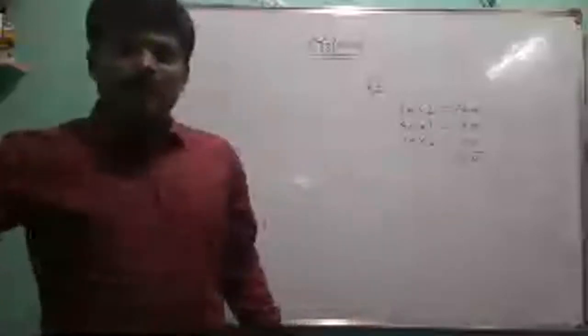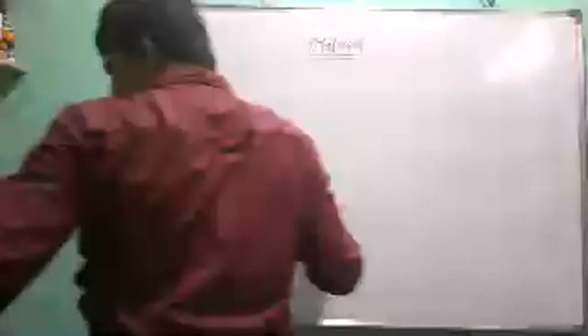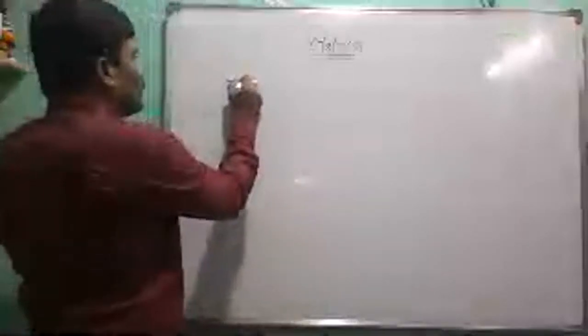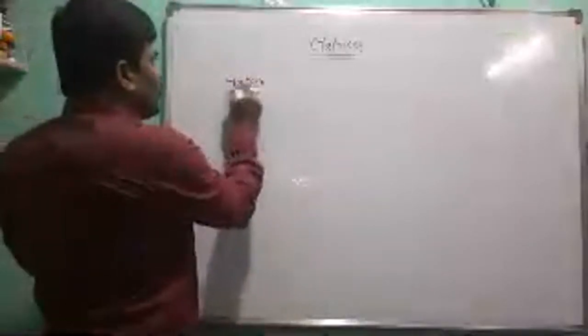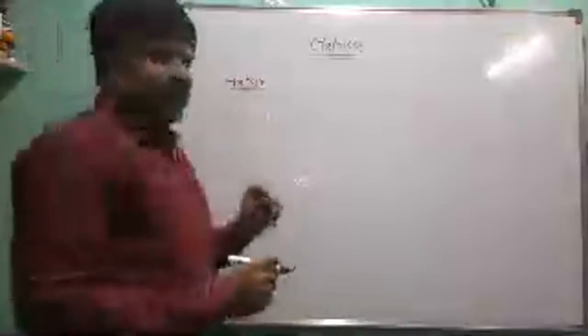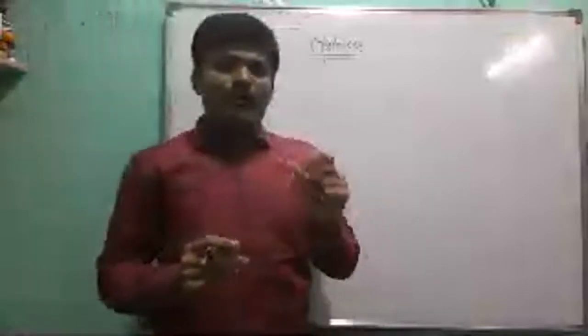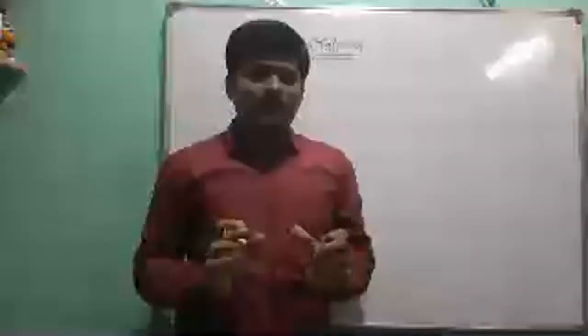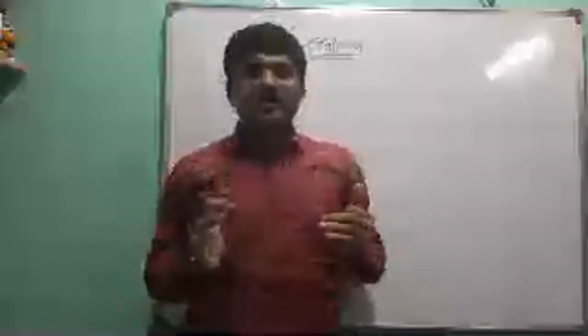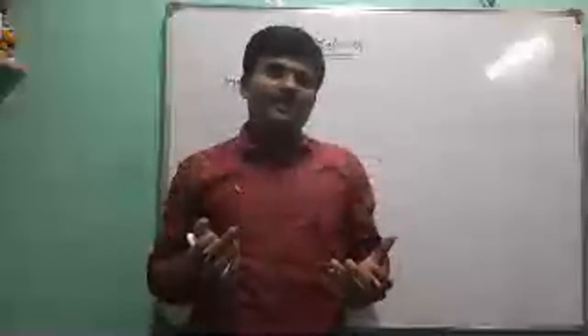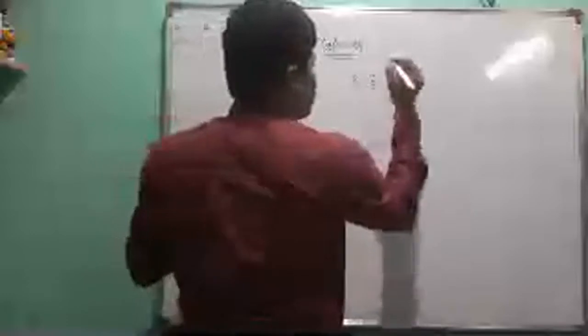Now we go to our topic. First of all, the definition of matrix. A matrix is one type of arrangement, either row-wise or column-wise. Here we take numbers, which can be taken from the real number system or the complex number system.